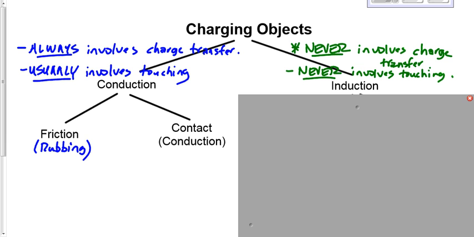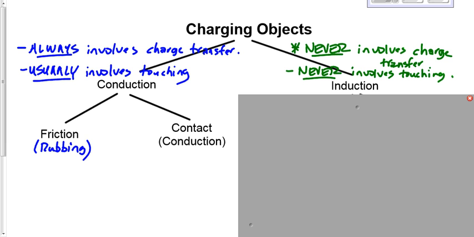Charging by contact, on the other hand, well, we've already done this, really. We just haven't called it charging by contact. When one thing is neutral and the other thing is plus 10, and you touch them together and they balance to be plus 5 and plus 5, that's charging by contact. Or if one is negative 2 and one is plus 4, add them up, divide by 2, get plus 1 and plus 1, that's charging by contact.